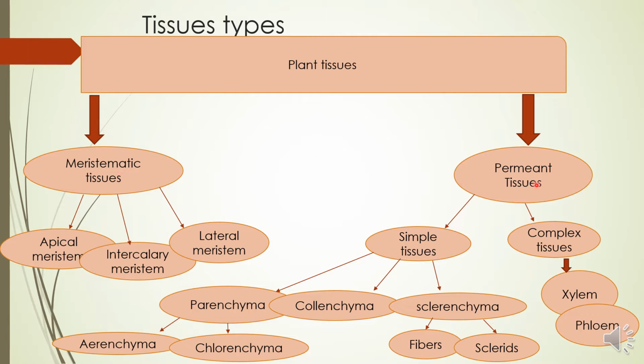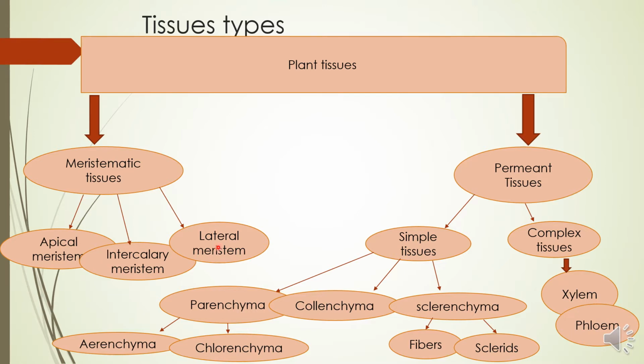So the meristematic tissues and the permanent tissues have further classification. Meristematic tissues are further divided into three types: apical meristem, intercalary meristem, and lateral meristem. While the permanent tissues are further divided into simple tissues and complex tissues.